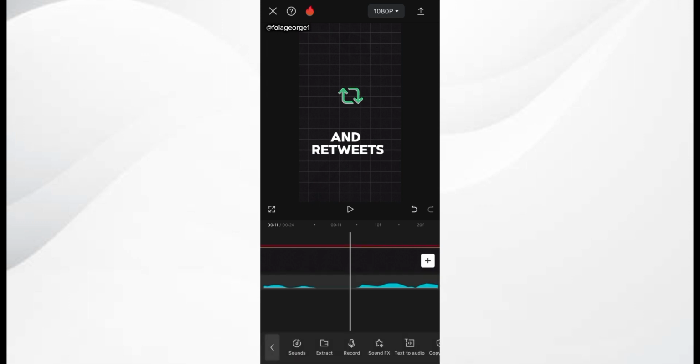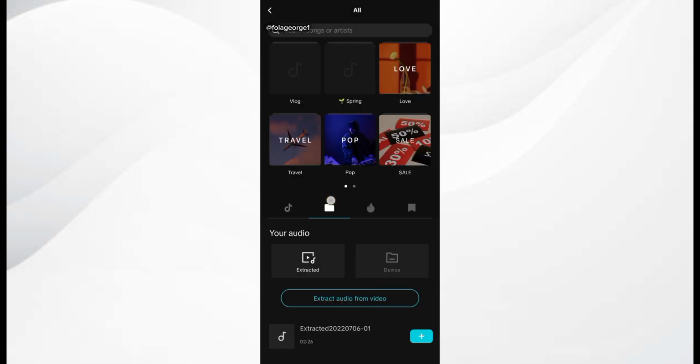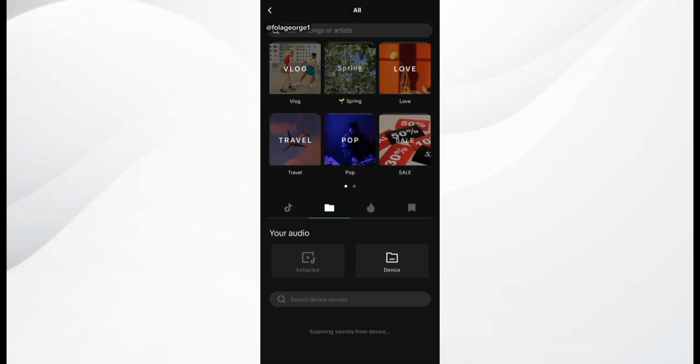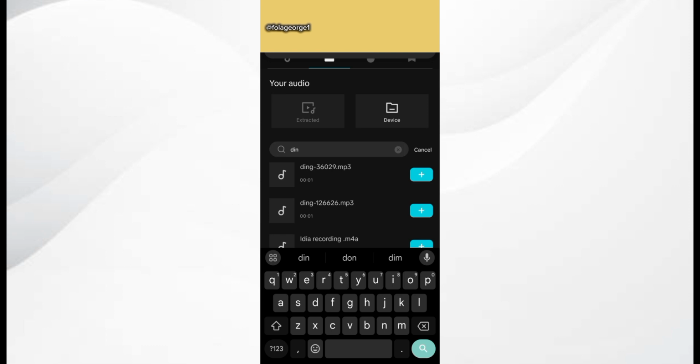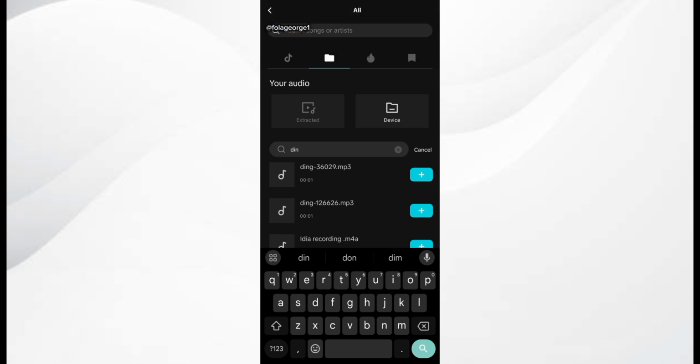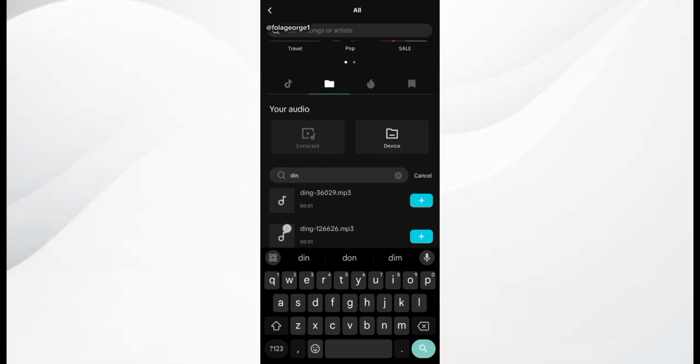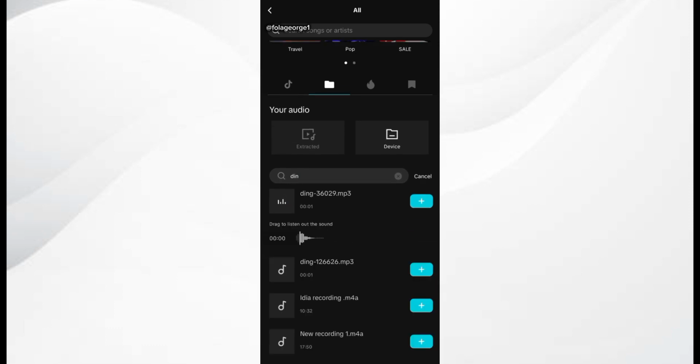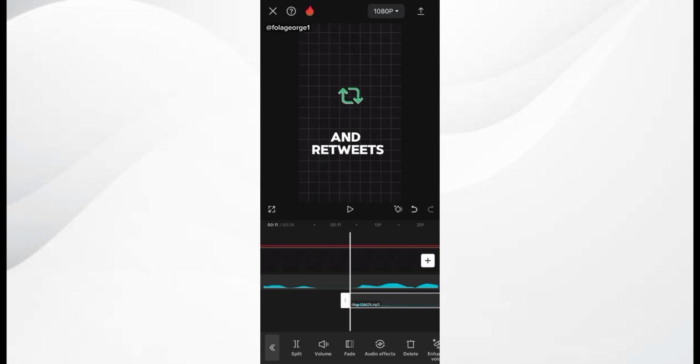Then I go in and bring in my ding sound effect. I click on the music icon, click on sounds, click on my folder, and click on device. I search for my sound effect, which is the ding sound effect. I have two ding sound effects right here. No, that isn't it. Yeah, perfect, that is it right there. We are just going to play this now and see how it looks.